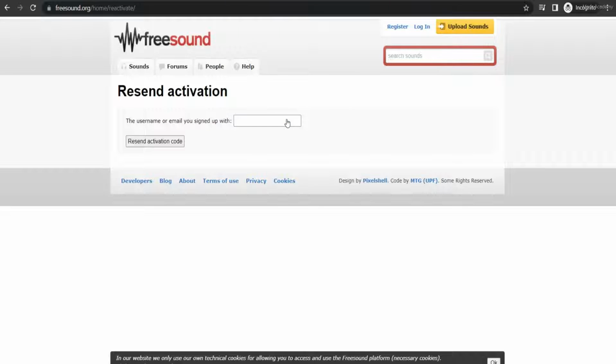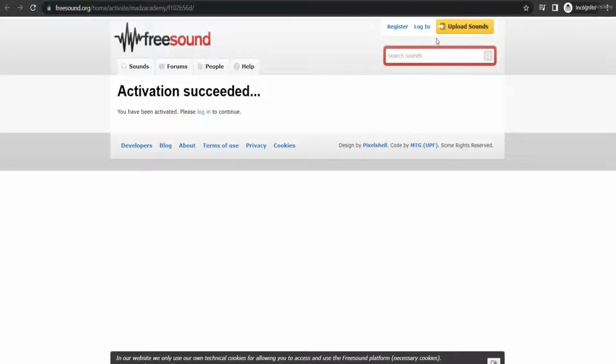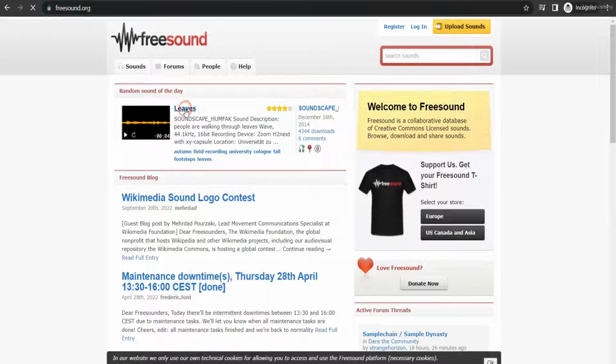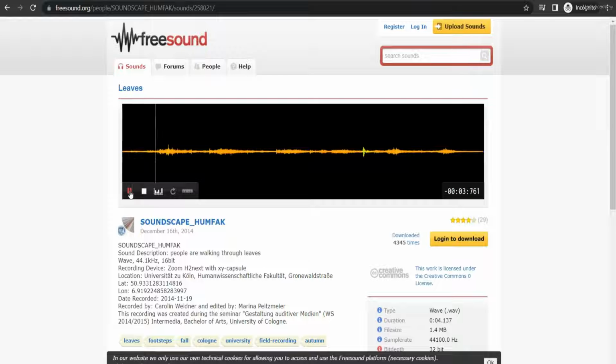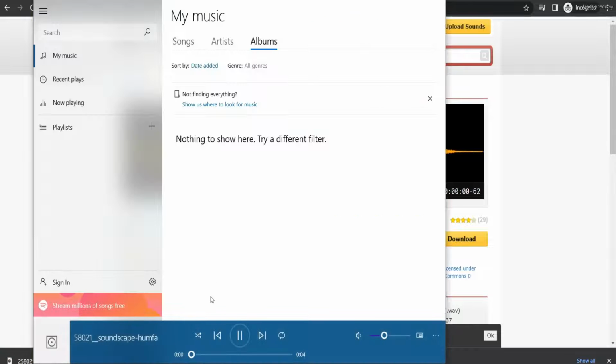Before downloading it, you have to activate the account. We have the activation code from freesound.org. Now we can download sound effects. You have to click the download button to download it. Yes, start download and download finished.